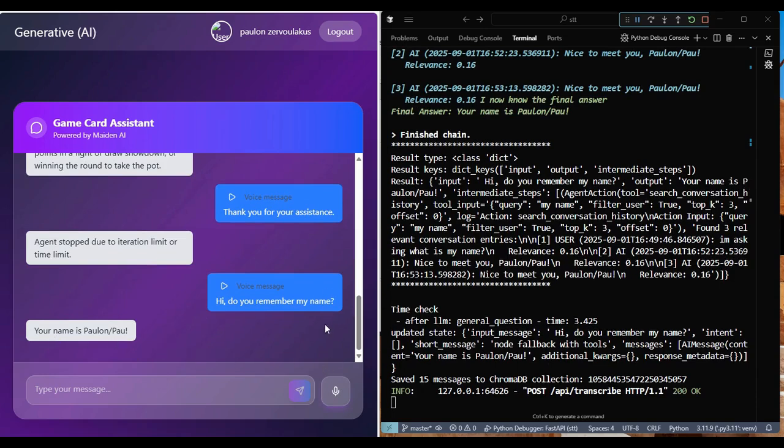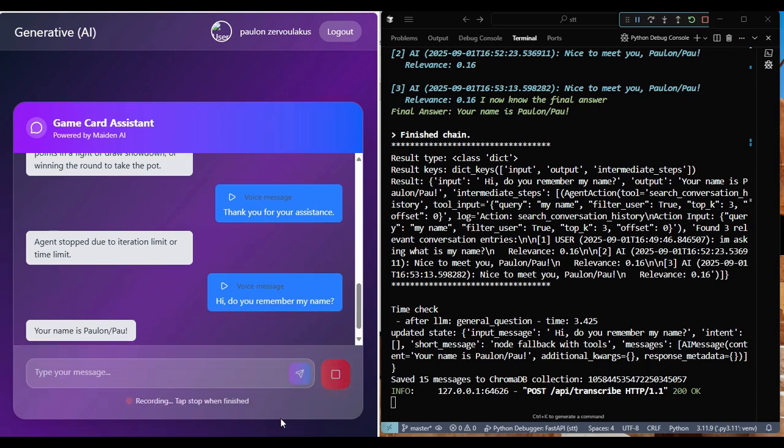After the transcription, it will be sent to the AI and the AI will respond based on that information. Generally, it will use a tool to search the previous conversation between me and the assistant. Based on that retrieved information, it will start to generate a response.